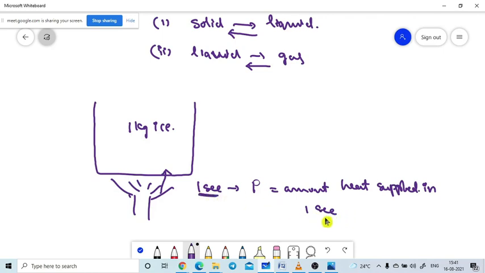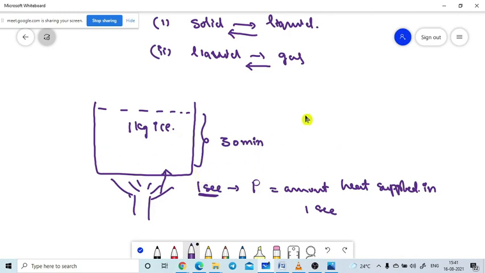So I am observing this one. I am taking one small example only. In my practical observation, the time taken to get the complete melt of this ice piece is nearly 30 minutes. Let's take that as an example.